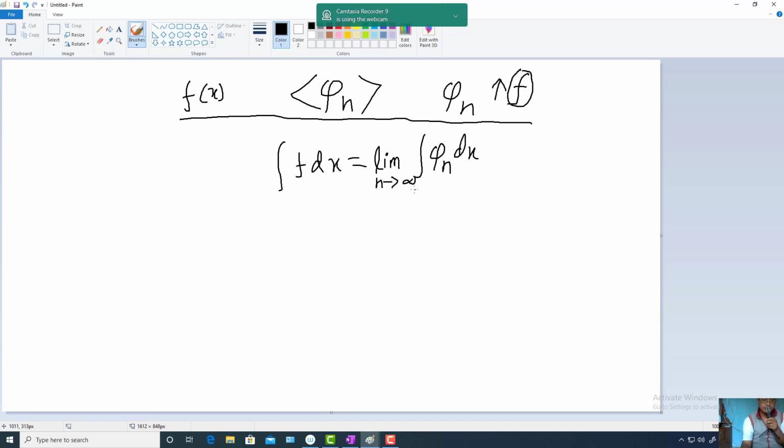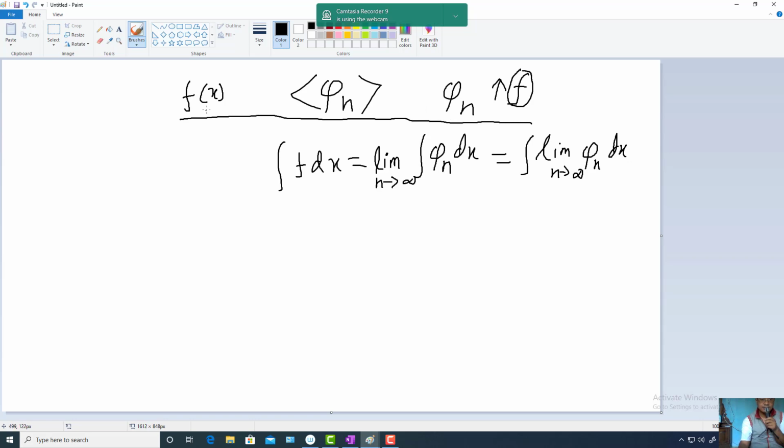By the first consequence of Fatou's lemma that we already proved, this is equal to, so this limit can go inside the integration, integration of limit n tends to infinity phi n x dx.